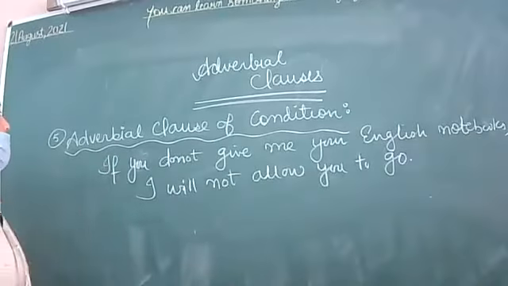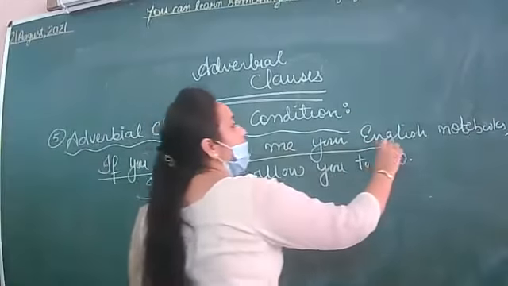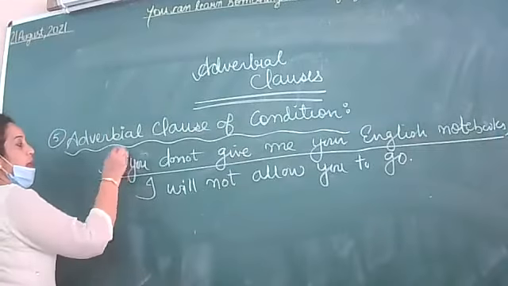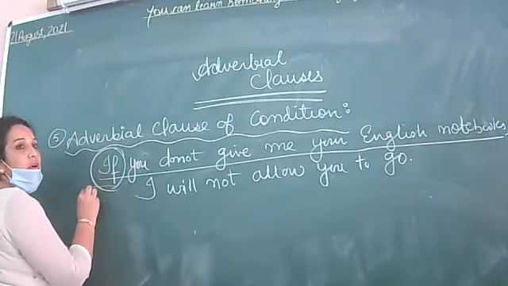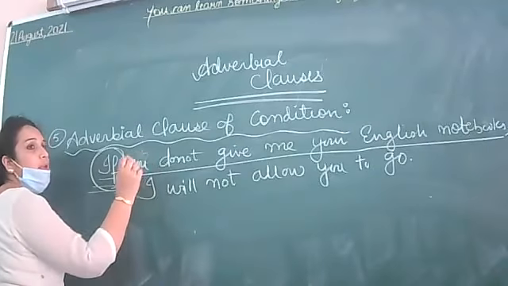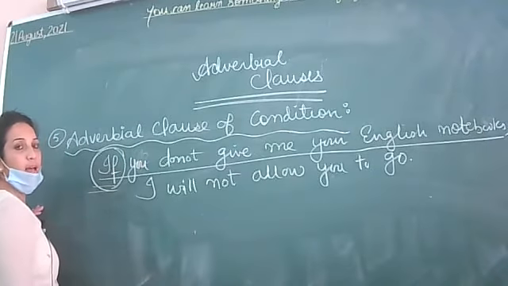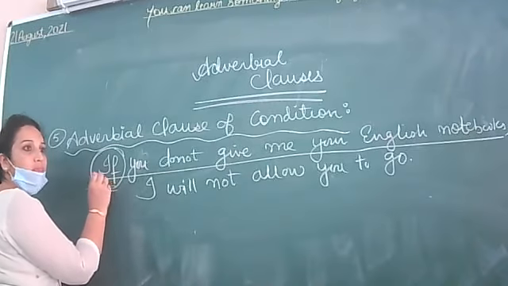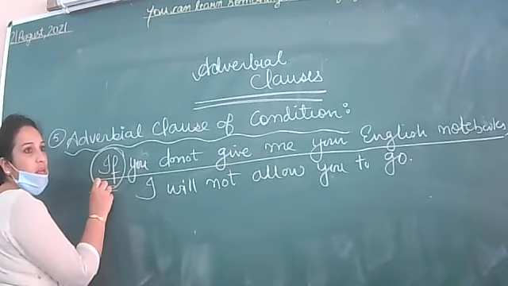So this condition, if you do not give me your English notebooks, I will not allow you to go. Here the condition is made by using the word if. And is this clause main or subordinate? Why subordinate? Because this clause starts with a conjunction.